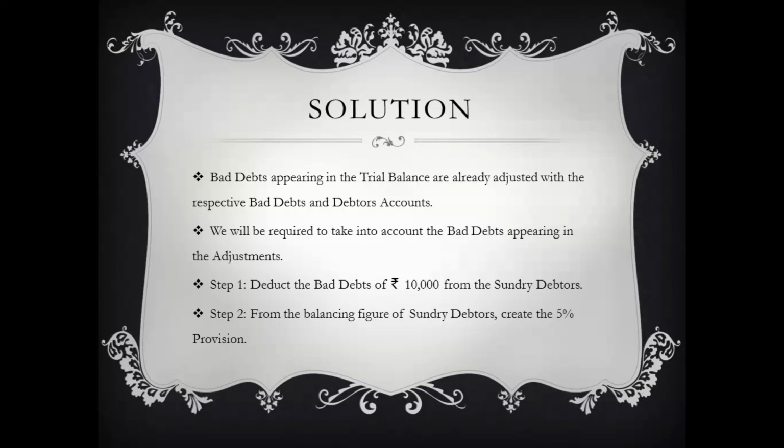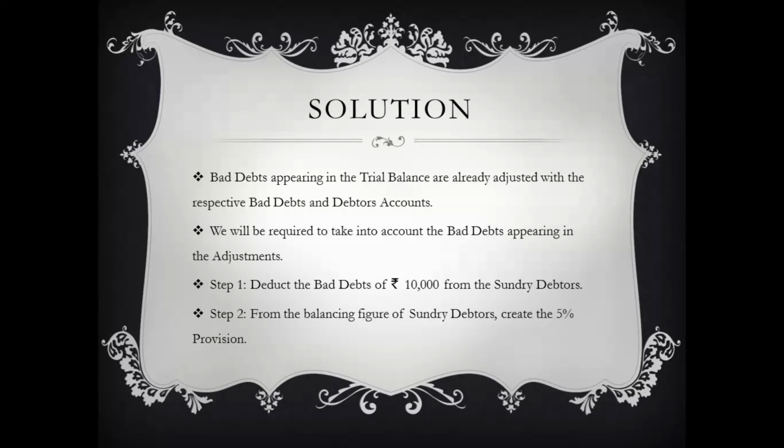For this, we will follow two simple steps. First, we will deduct this rupees 10,000 from sundry debtors. The balance whatever we will get, we will take that balancing figure of sundry debtors, and from that balance we will calculate 5%, and the figure which we will obtain is our provision for bad debts.